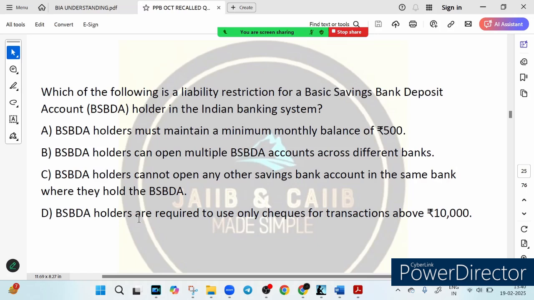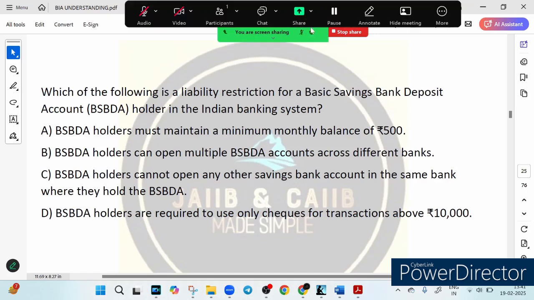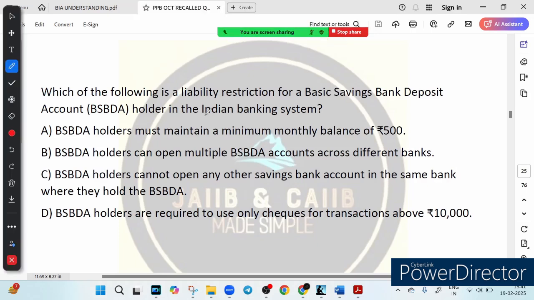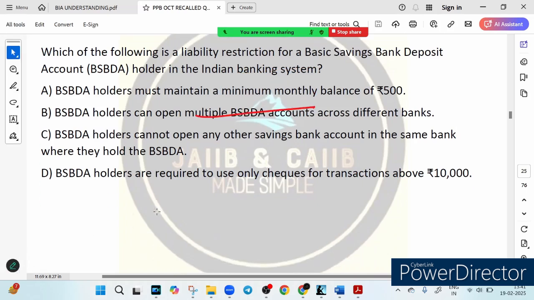This question is regarding the BSBDA account. Which of the following is a liability restriction for a BSBDA account holder in the Indian banking system? Liability. Option A, holder must maintain a minimum monthly balance of 500. Option B, holder can open multiple BSBDA accounts across different banks. Option C, BSBDA holder cannot open any other savings bank account in the same bank where they hold the BSBDA. Option D, BSBDA holders are required to use only cheque for transactions above 10,000. What do you think? Please type your answer in the chat box.